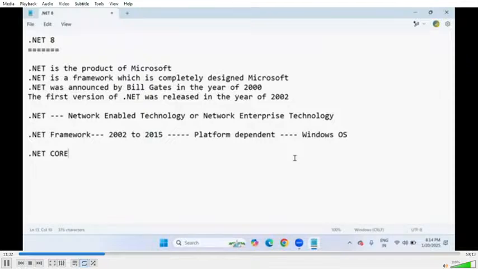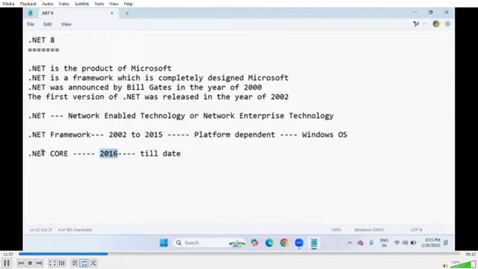That's the reason the Microsoft community introduced, from 2016, the .NET Core version. The first time they introduced .NET Core was in 2016, and till date we are using .NET Core only.